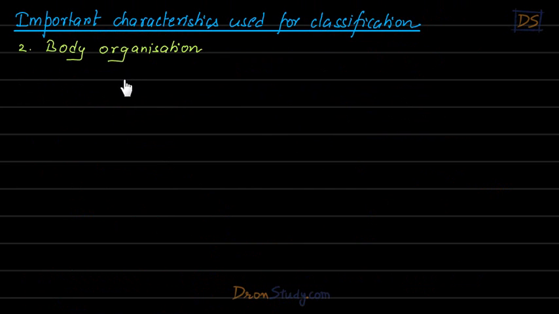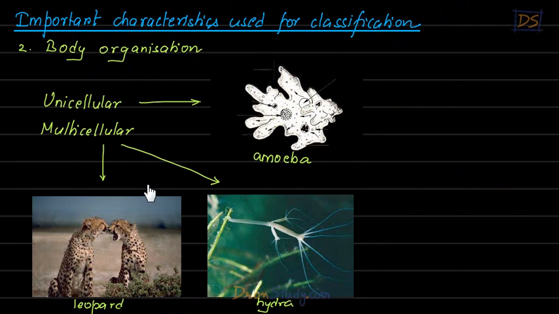Now, students, let us discuss the second very important property or characteristic which will be used for the classification, and that is body organization. We very well know that some organisms are actually unicellular and some are actually multicellular, right? Unicellular, for example, amoeba. Amoeba is an example of a unicellular organism. Multicellular: leopards, human beings, elephants, hydra, these are examples of multicellular organisms.